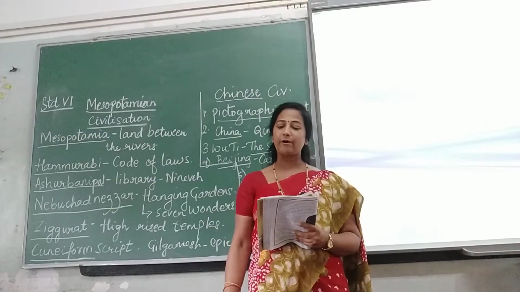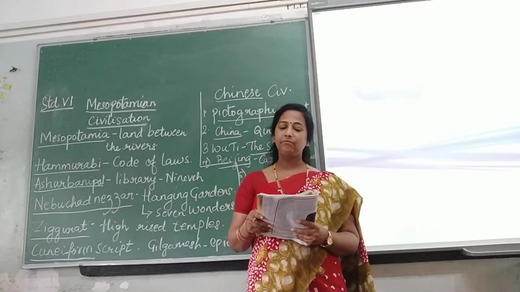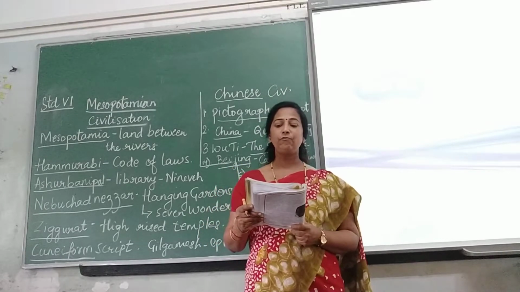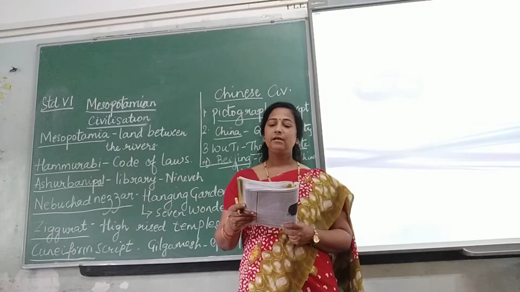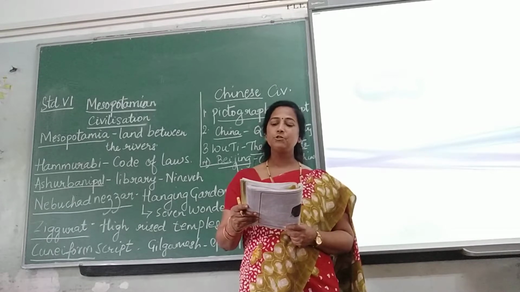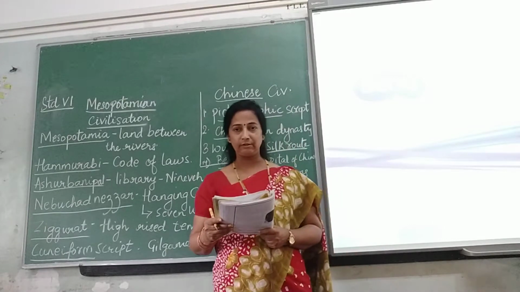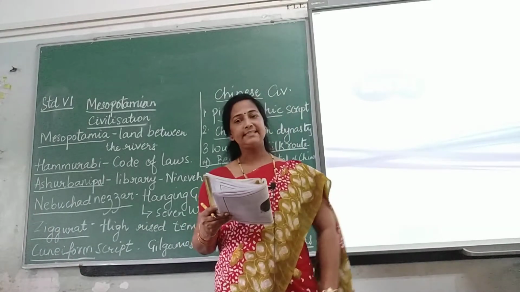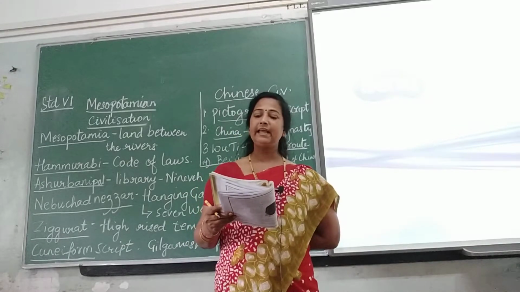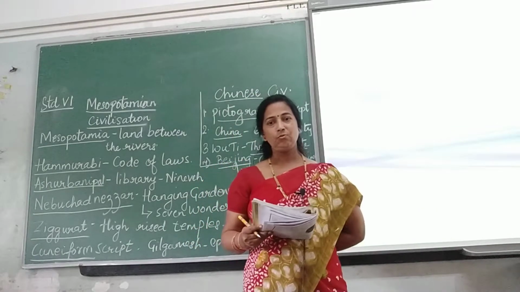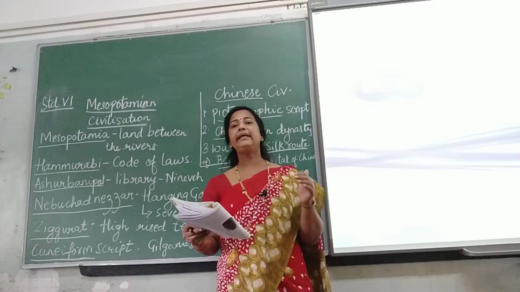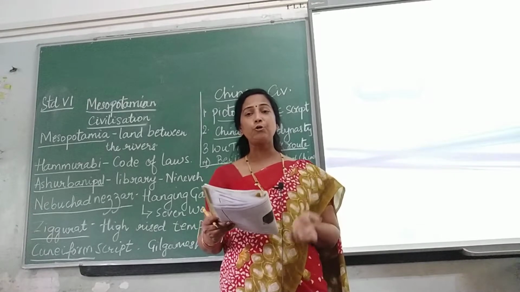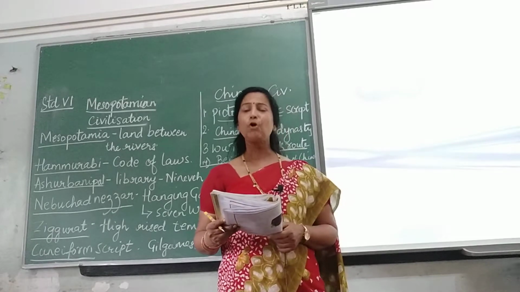Mesopotamians were the first to adopt the code of laws in the world. Hammurabi was the first ruler to enforce the code of laws. He had prohibited abuse of slaves in his code of law. Who did this? Hammurabi. He was a king for justice. So what did he say? That he had prohibited abuse of slaves. What is abuse of slaves? Like treating the slaves very badly. They were asked not to abuse the slaves or trouble them.